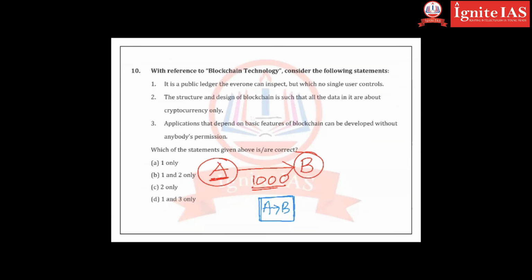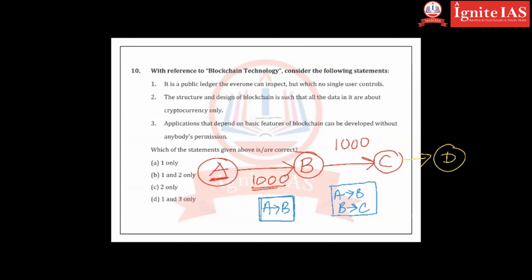Now B also transfers money to C, another 1,000 rupees. Now this block is going to store the data that B transferred money to C. Along with that, it will store the data that A transferred to B and B transferred to C. C will again transfer the money to D. That means the block will now store the data of 3 transactions, A to B, B to C, and C to D. This is called blockchain technology.